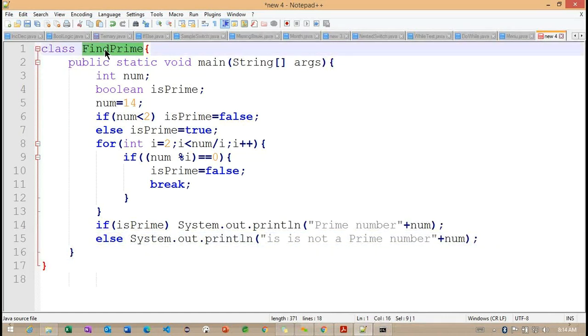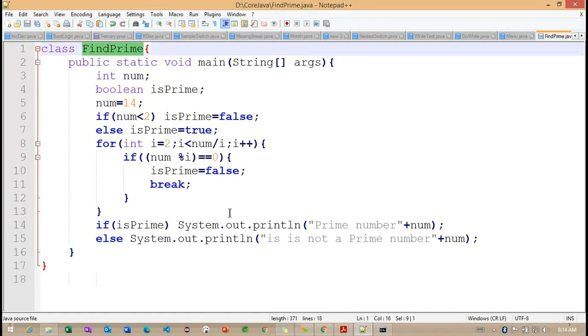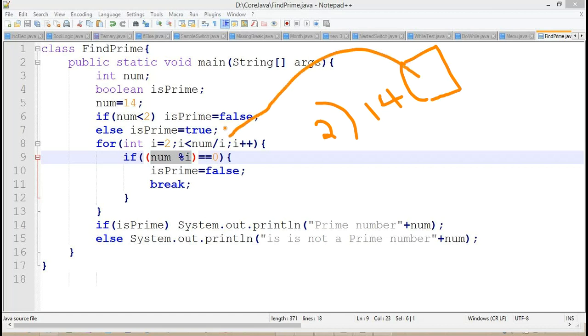So main method and class level base. But only the information we need to understand carefully. So what is the value we are going to get here? And what is the value we are going to get here? Right. So when we are trying to work with this particular division operator here, we are checking with the 2, and here we are having the 14 value, and when we work with the division operator, whatever the value we get here, this value is going to be returned here.